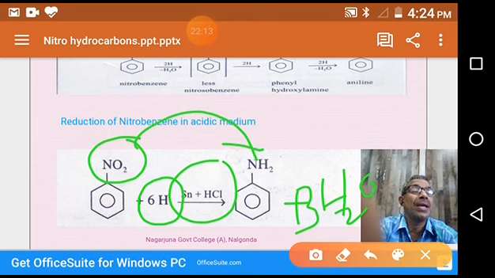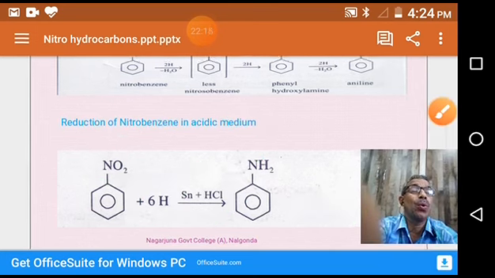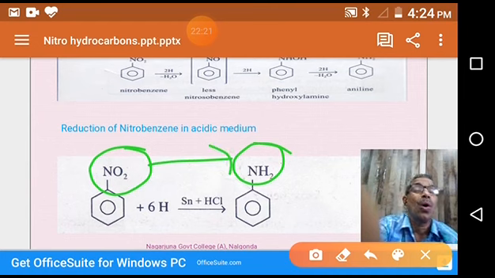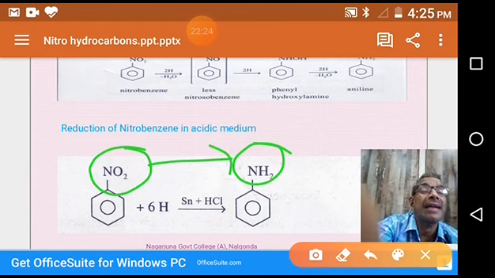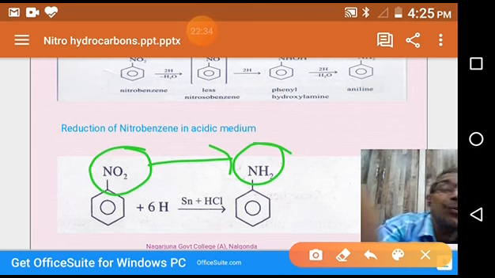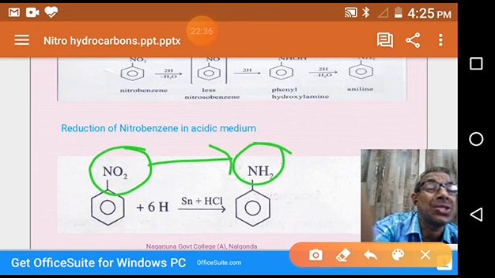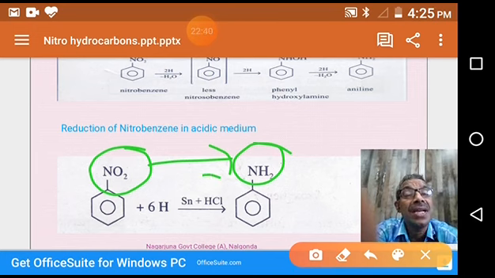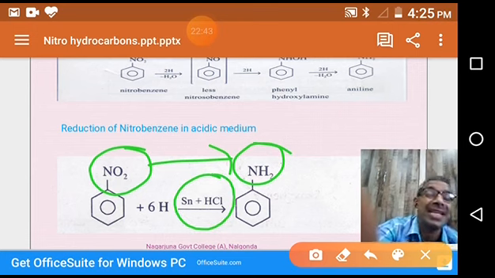Once again, the nitro group is converting into an amino group. You can say this is a reduction reaction. In this reaction, nitrobenzene is losing oxygens and at the same time gaining hydrogens. In both ways, we can define this reaction as a reduction reaction. That's why this agent is called a reducing agent.